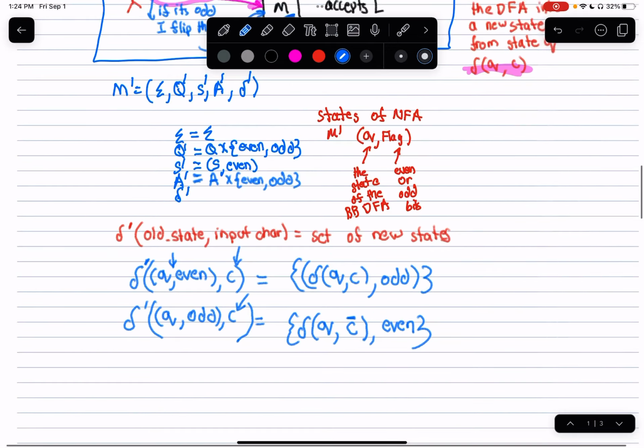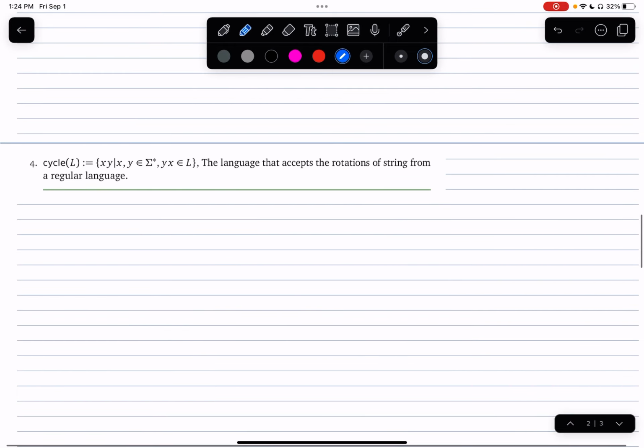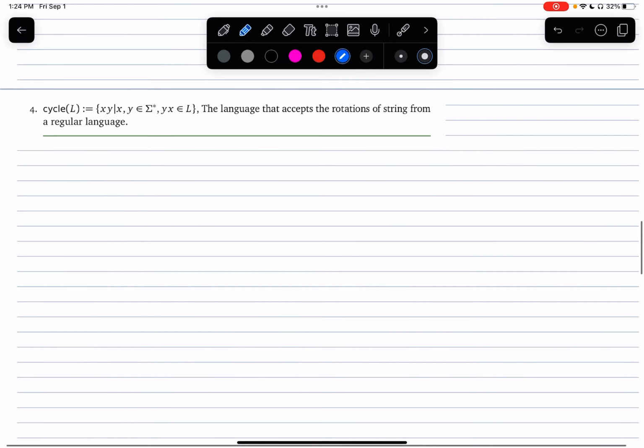Let's move on to the question that's on your homework. This is tough, so I'm going to go slow. So, the language is cycle L. We have